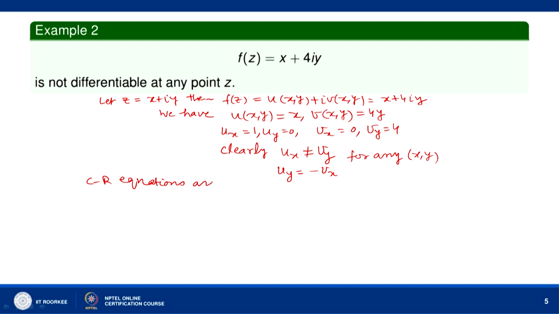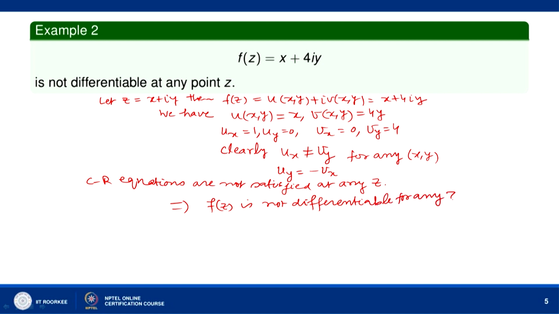are not satisfied at any point z. So, f z is not differentiable for any z.